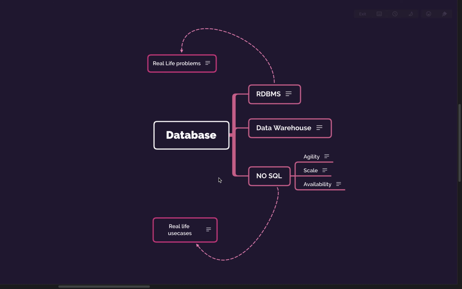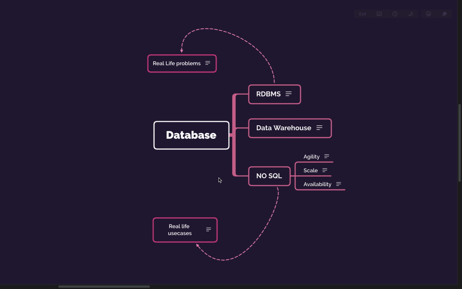Nevertheless, RDBMS is still one of the best choices. Even as per a report, still 60% of the databases are running RDBMS, and the rest are various flavors of NoSQL databases. That is one of the reasons why we still prefer RDBMS.